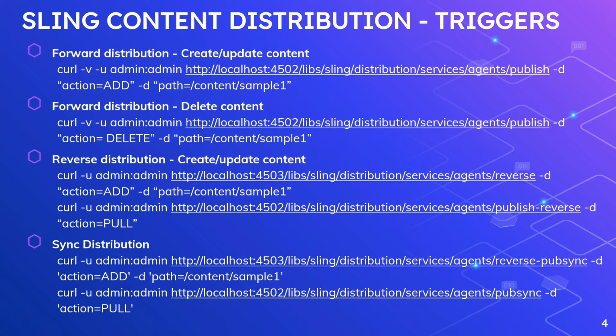Now the sync distribution is again kind of the same. First, the local instance will be adding the changes, then the author will pull it, then again the author will send it to all the connected publisher instances. So if the changes are created in publisher 1, the author will pull them, then the author will send them across to the other n-1 publishers. Let's say you have 3 publishers connected and one of the publishers is initiating this flow, the changes will go to 2 publishers.